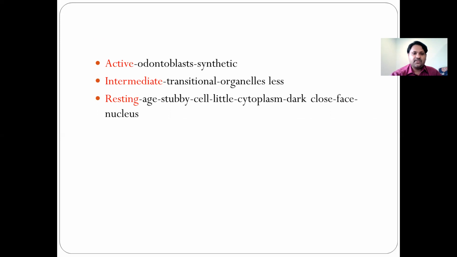The active one is the synthetic one. The intermediate one has fewer organelles. Whereas the resting odontoblast is a little stubby, with cytoplasm that has fewer organelles, and the nucleus is dark and close-faced. So just three types mainly: active, intermediate, and resting.